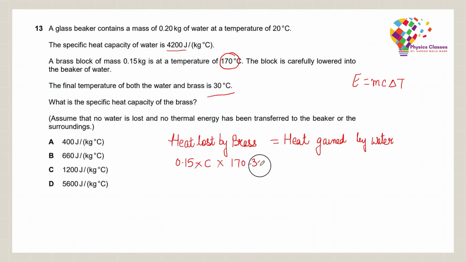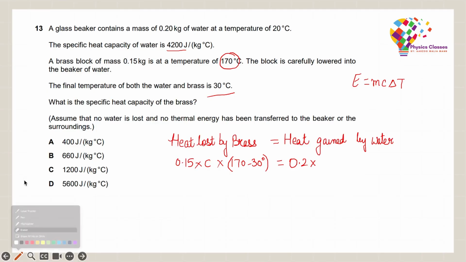For the heat gained by water, we would have mcΔT. So mass here is 0.2. The specific heat capacity of water is given to us as 4,200 joules, so we'll directly take that instead of c. And for water, we know that originally water was at 20 degrees Celsius, and finally it changed to 30 degrees Celsius. So the change in temperature here would be 30 minus 20.